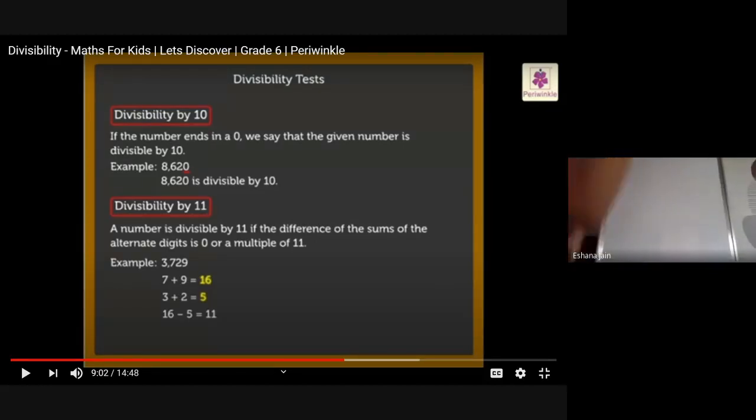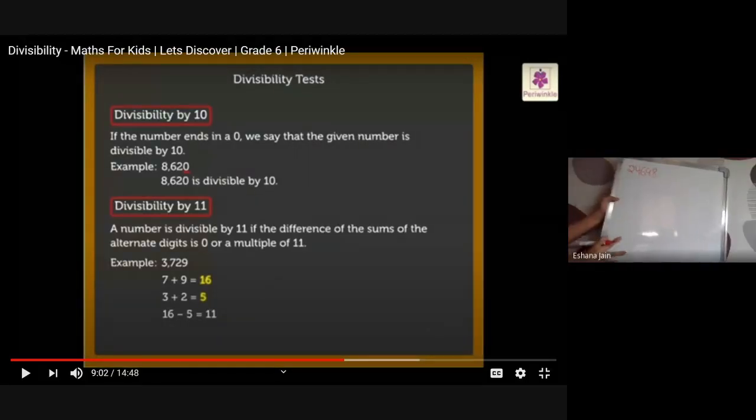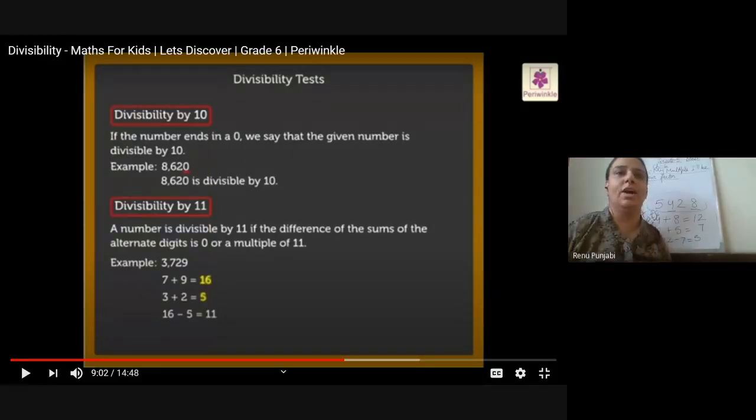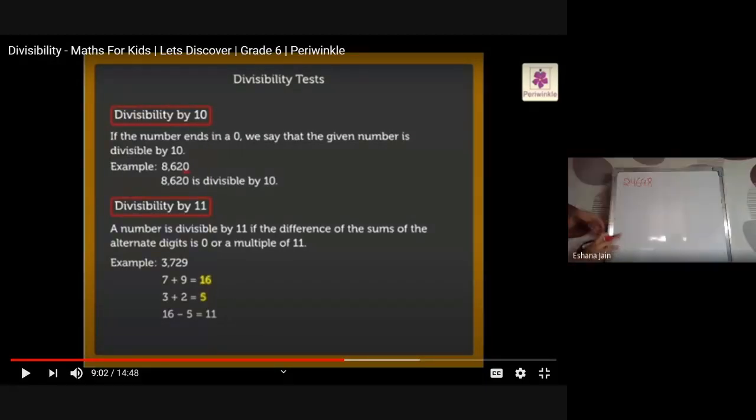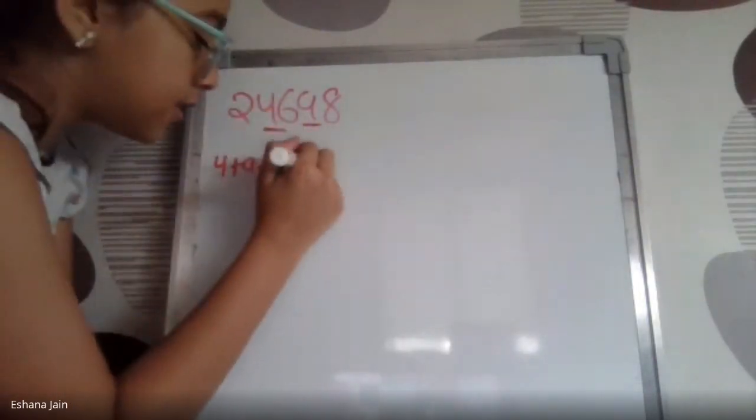Ma'am, if we take the number 24698. Write it in the middle, a little down, don't write from the beginning. First we take 4 and 9, plus them: 4 plus 9 is 13.